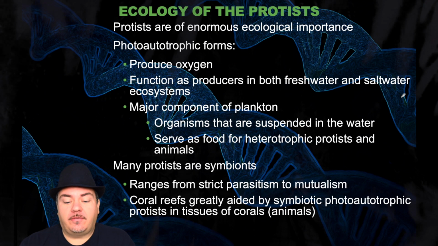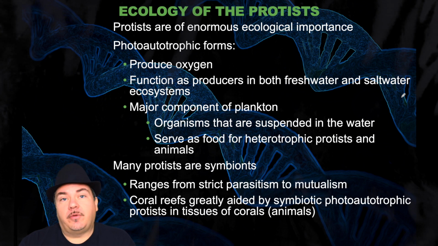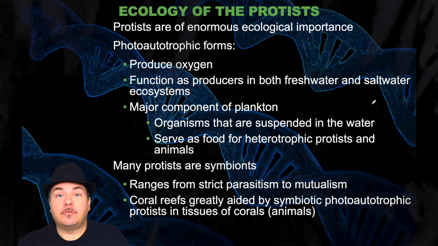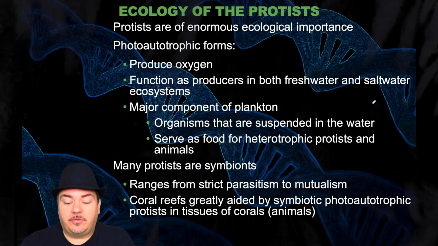Now the protists have an enormous ecological impact. We have photoautotrophs. Remember, plants are photoautotrophs. They take in energy from sunlight, they take in carbon dioxide, and they use that energy from sunlight and carbon from carbon dioxide to build sugar molecules like glucose. When they do this, they release oxygen as a byproduct. We have protists that do the same thing. They produce oxygen. They also function as producers in both freshwater and saltwater ecosystems, producing the food, the sugar, the glucose for that ecosystem.